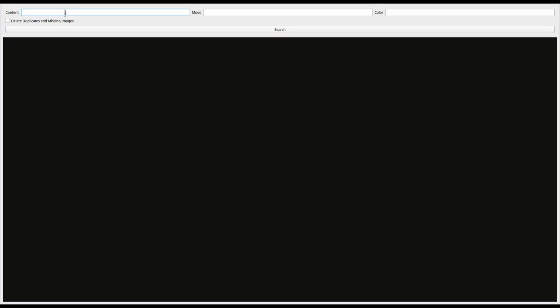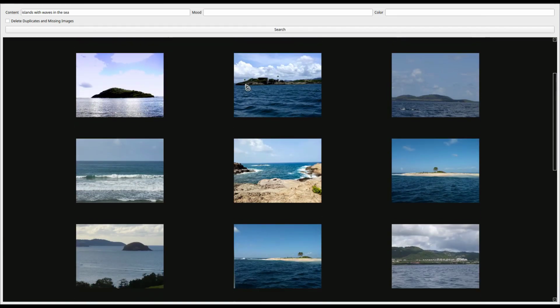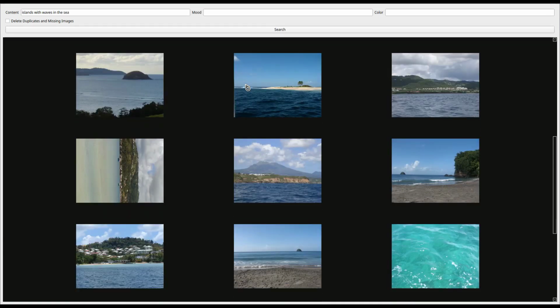Okay, first let's search for islands with waves in the sea. There we go. Olinka looks first for the exact phrase or keywords that was entered in the generated description, and then performs a vector-based search for other images. So, searching for ostrich, for example, will also return other birds, as they are semantically similar. Something which I would show, but my kids are on most bird-related photos, apparently.